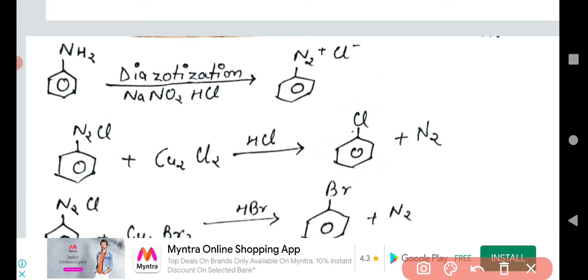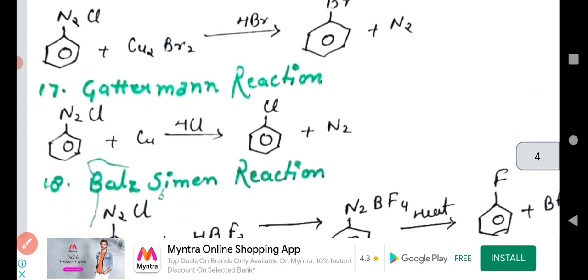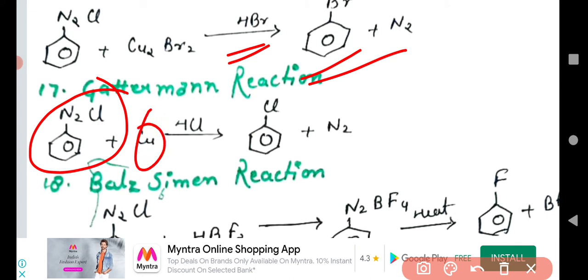If we take another reagent, cuprous bromide as well as HBr, we get bromobenzene. Now another chemical reaction, the Gattermann reaction. The Gattermann reaction is a very simple reaction. First of all, we get benzene diazonium chloride. When benzene diazonium chloride reacts with copper in the presence of HCl, chlorobenzene is formed.